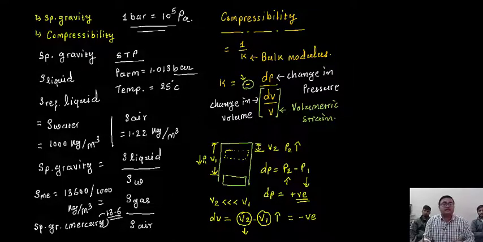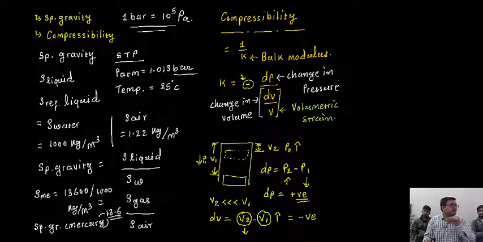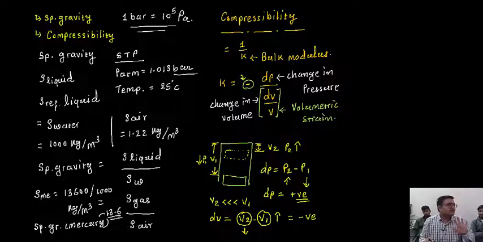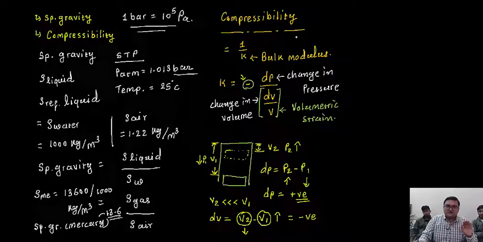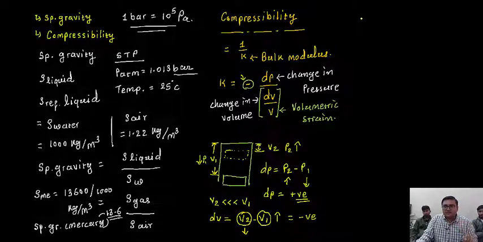That's why the negative sign is intentionally provided in the bulk modulus equation. Now I hope the definition of bulk modulus is clear, and also why the negative sign is provided and what compressibility means. Clear? Now let's discuss one more concept, called vapor pressure.